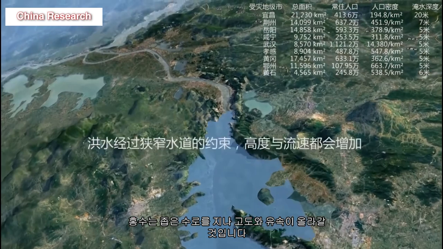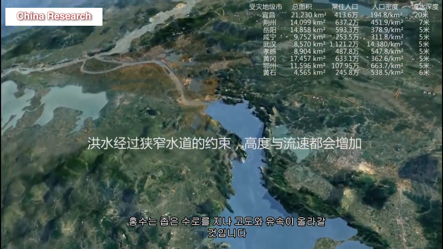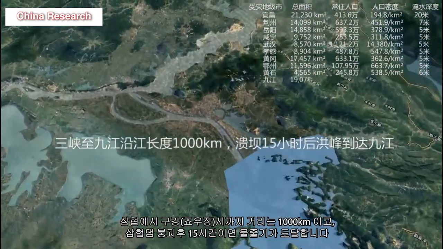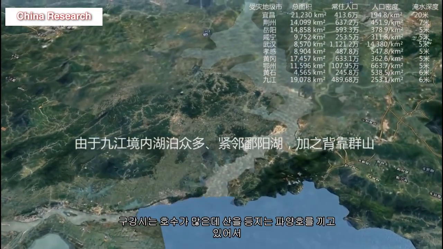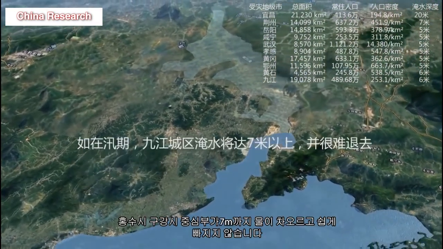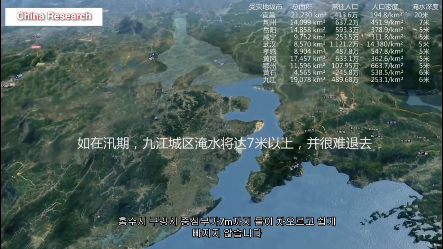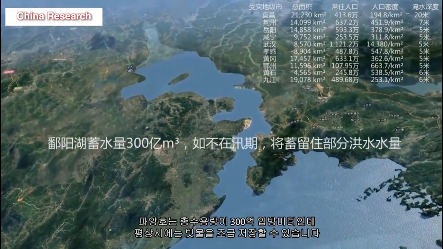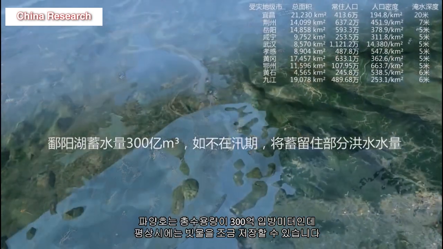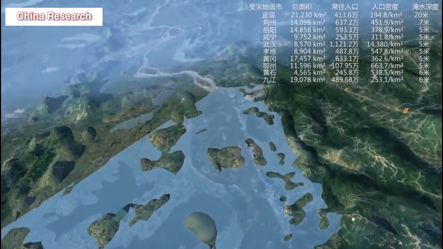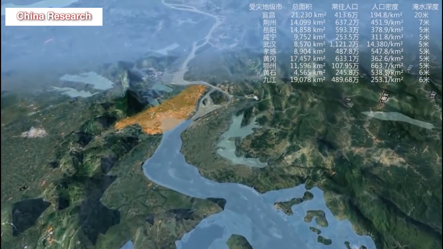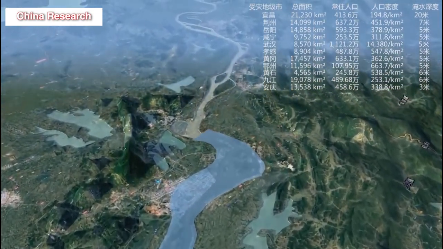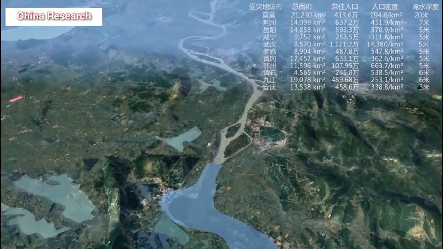of the Sansha Dam. Zhejiang City has a lot of lakes, but it has a mountain-backed pylons, so the water in the center of Oral City is filled up to 7 meters, and does not drain easily. The Poyam Lake has a total capacity of 30 billion cubic meters, and can usually store some rainwater. The flood reaches a large area and penetrates into each lake, but the distance from the Sansha to Nanjing is 1,500 kilometers. Flood will be there in 24 hours after the collapse.